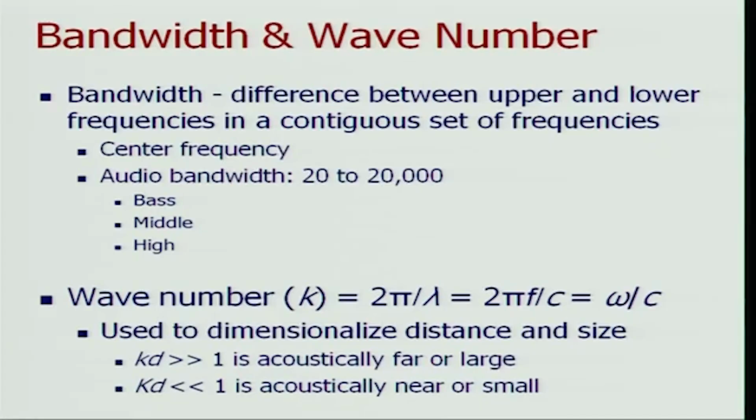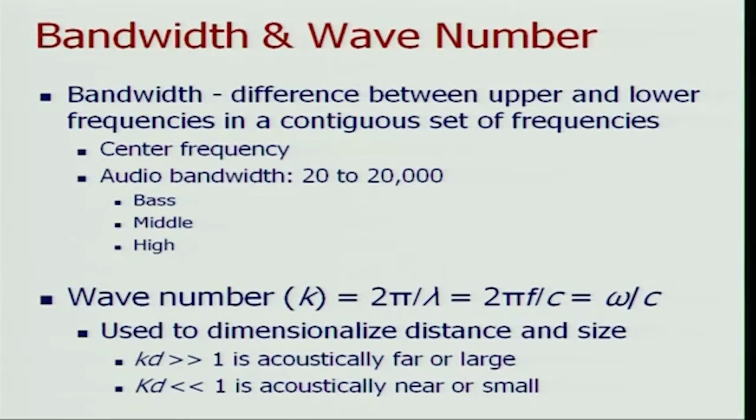Then we have bandwidth. And what is a bandwidth? It's the difference between upper and lower frequencies in a contiguous set of frequencies. So you have F1 to F2, so that your band is F2 minus F1. Each band has a center frequency, and the audio bandwidth is 20 to 20,000 hertz. A lot of times we use these three terms: bass, middle, and high or treble, and they allude to whether the frequency we are discussing is low frequency, middle frequency, or high frequency.